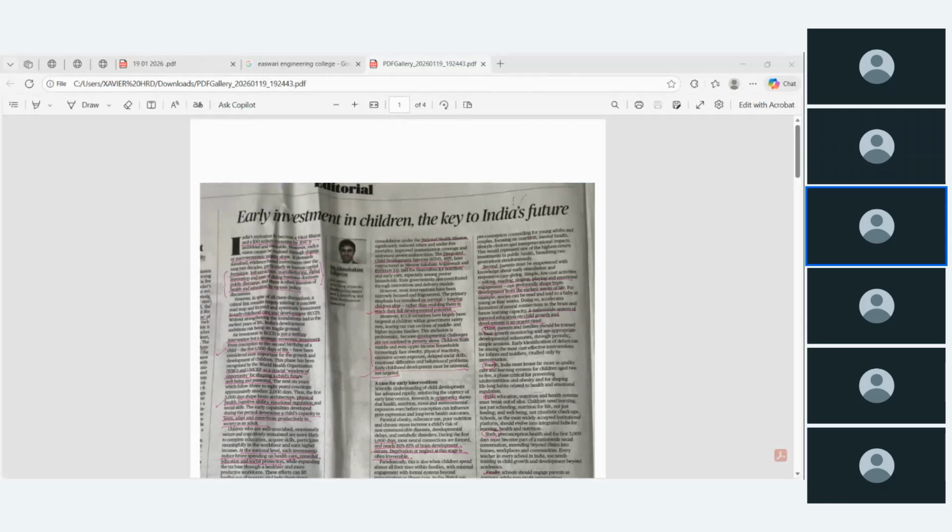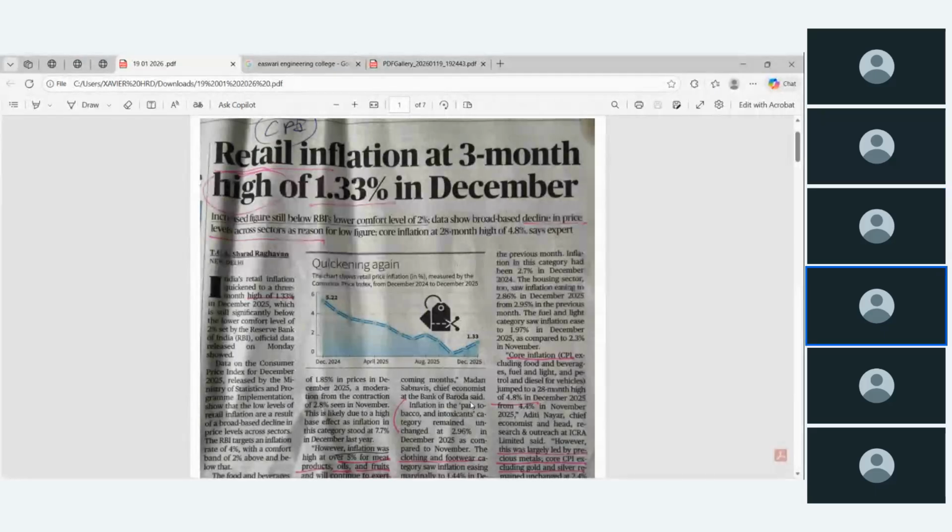Now let us see one by one. Wait, which one is on the screen now? Retail inflation, this is what is appearing, no? Correct? Now the screen is not visible, sir. Wait a minute, one second, I will share. Now, is it okay? Yes, sir. Okay, good.